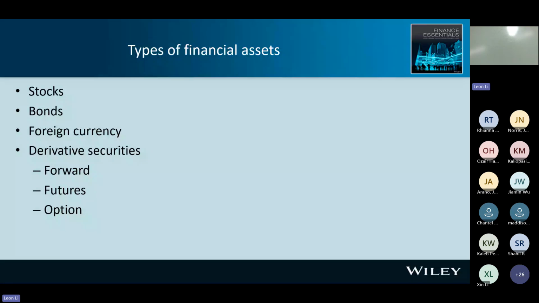Finally, we have derivative security. This is an important topic in finance. Derivative means it's not original, right? We have the forward, future, and the option. Let me explain what the derivative is. Stock, bond, and foreign currency are the 3 key financial assets in finance, and the forward, future, and option are derivative security.